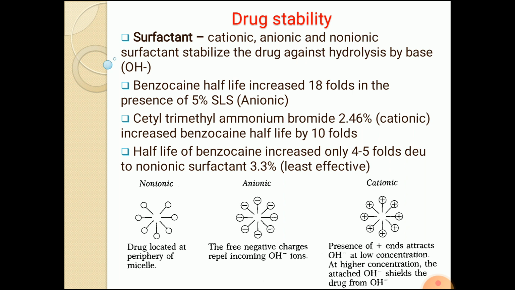Now the mechanism is given in the figure. You can see here, in case of non-ionic, the drug is located at the periphery of the micelle. Now we know that a surfactant leads to the formation of the micelle, and due to the formation of the micelle, there is a prevention of the hydrolysis. Whereas in case of the anionic, the free negative charges repel the incoming OH minus ions, negative repulsion. Whereas in case of the cationic, the presence of plus ends attract the OH minus at low concentration, but at higher concentration, the attached OH minus acts as a shield which prevents the hydrolysis or attack from the OH minus ions.